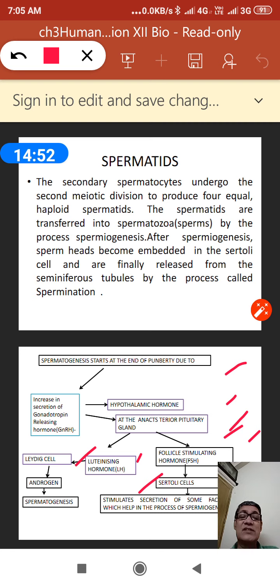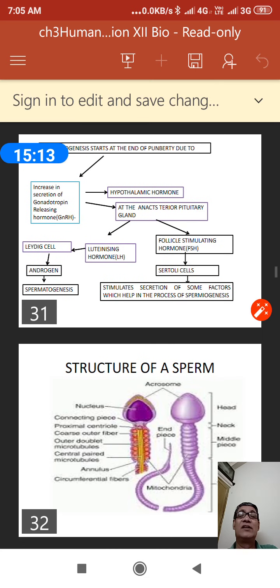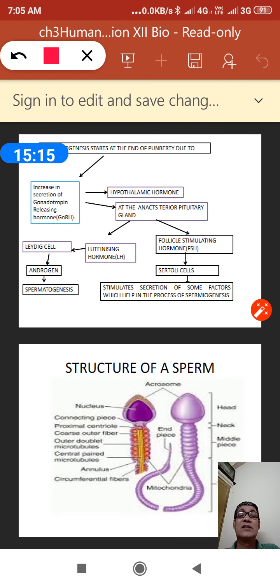Obviously, we know the Sertoli cell is within the seminiferous tubule. When FSH acts on the Sertoli cell, the Sertoli cell will secrete some chemicals which help the process of spermiation, because the sperm is waiting there.